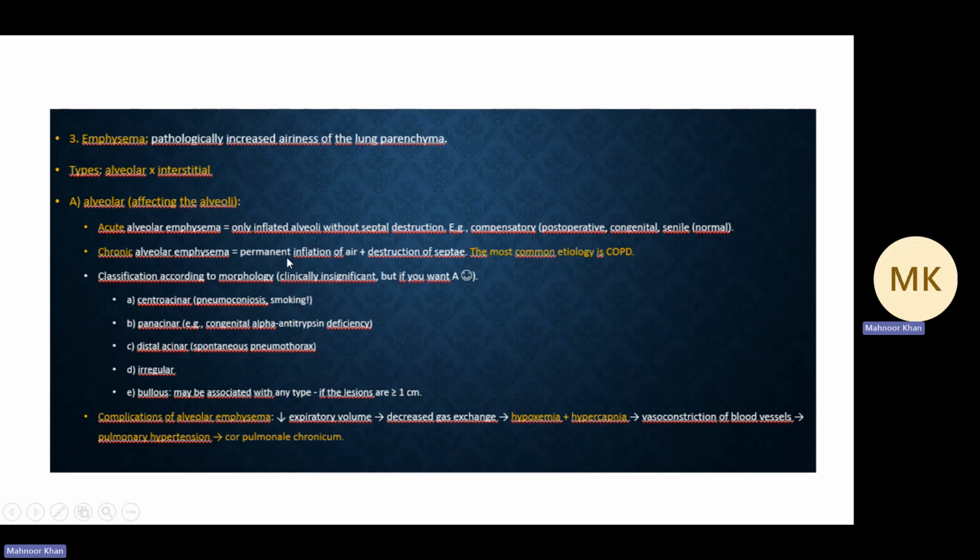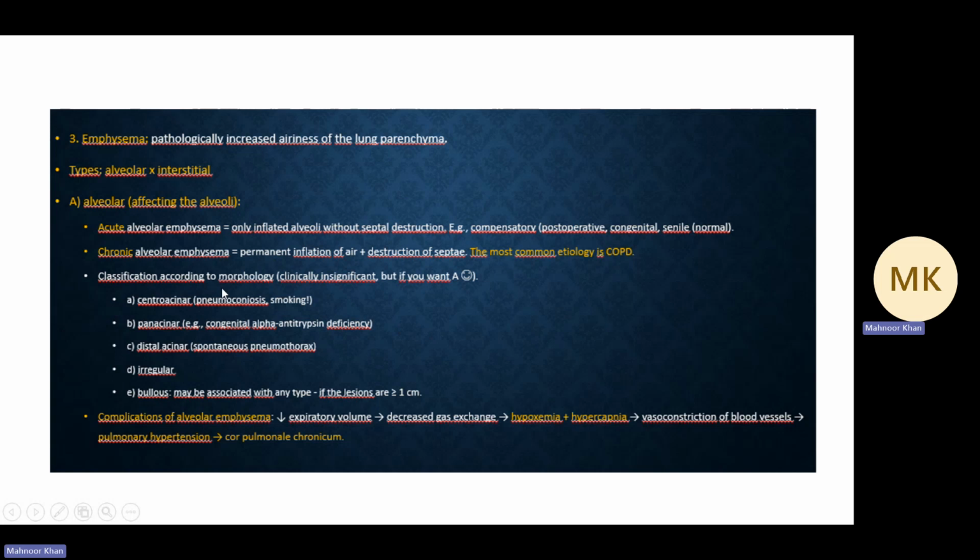So, what is chronic alveolar emphysema? It is permanent inflation, hyperinflation of the air plus destruction of the alveolar septa. The most common etiology is COPD, like mentioned, and you classify it according to morphology. It is not clinically significant, but it's good for your exam preparation.